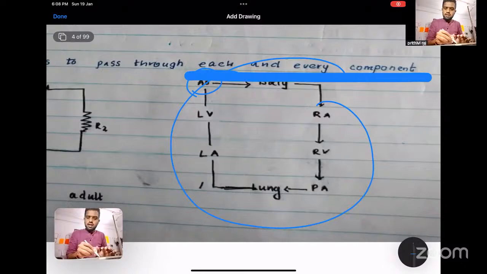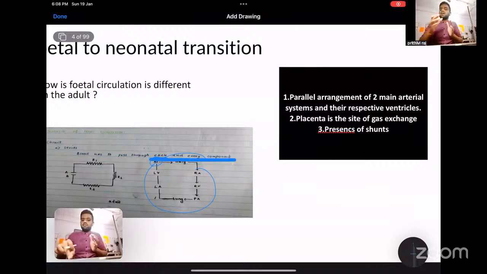But what happens in the fetus? The thing which is happening in the fetus is they have a parallel circulation. That is, it can bypass some part so that the main functions of the fetus would be like what we see in an adult.